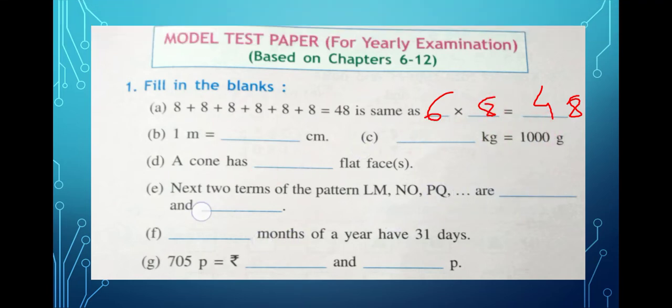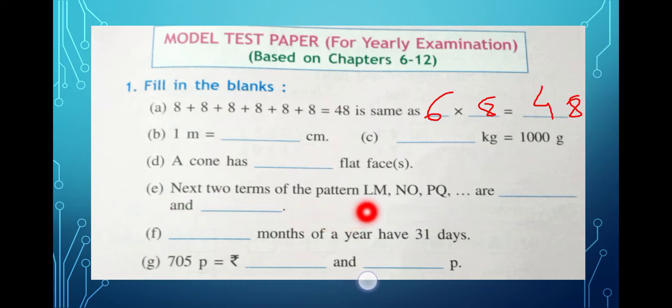Now the next question is, 1 meter is equal to how many centimeters? The answer will be 100 centimeters, right? Now dash kg is 1000 gram. It is 1 kg. Now a cone has how many flat faces? We have discussed this so many times. A cone has got 2 flat faces, then 1 edge and 1 vertex. Do you remember?